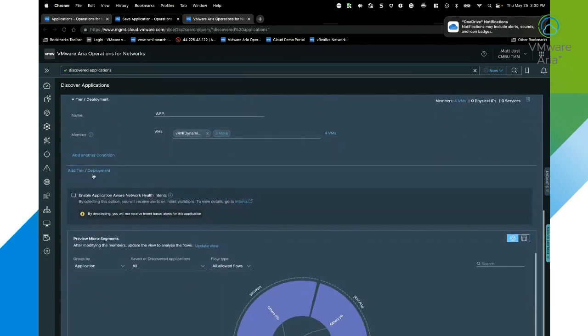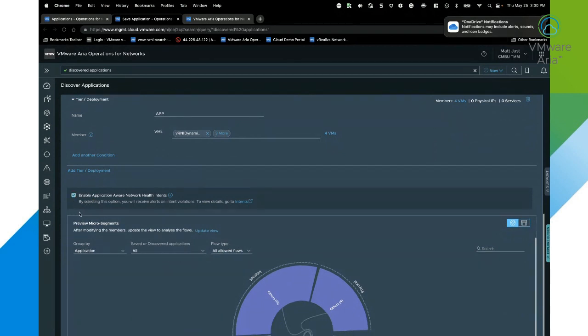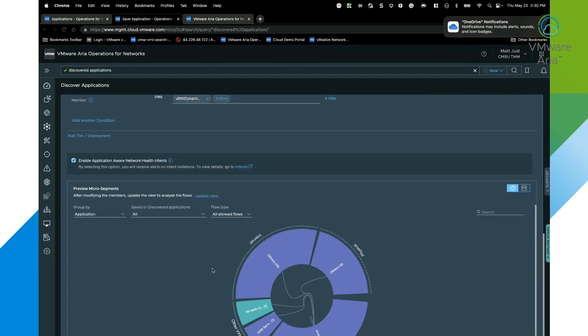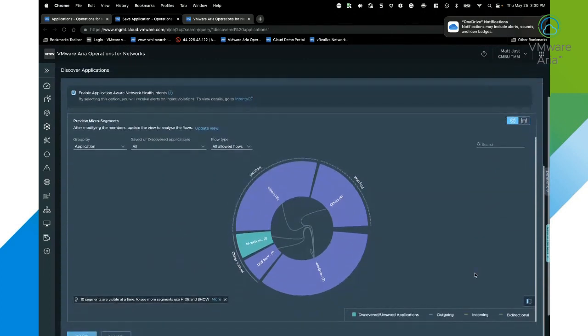Now, the other thing that we have the option to do is enable the application-aware network health intents. So by doing this, what's going to happen is Aria Operations for Networks is going to utilize its intent engine, and it's going to start studying the performance of the application. So it's going to study the members of the application, things like the network throughput, packet drop, and look at all different types of data, and it's going to baseline that data and then run analysis across it.